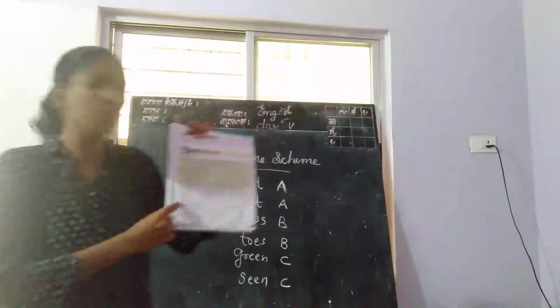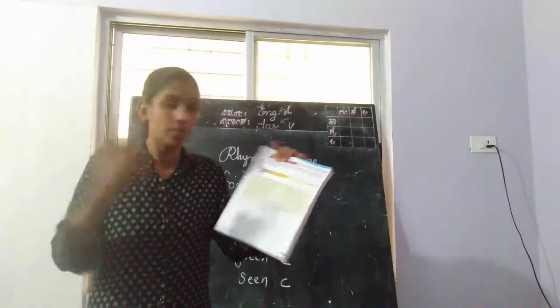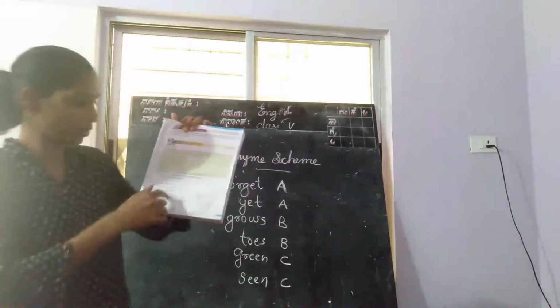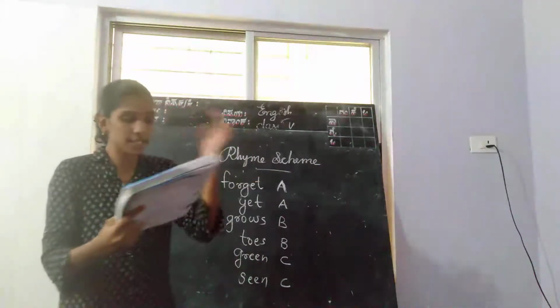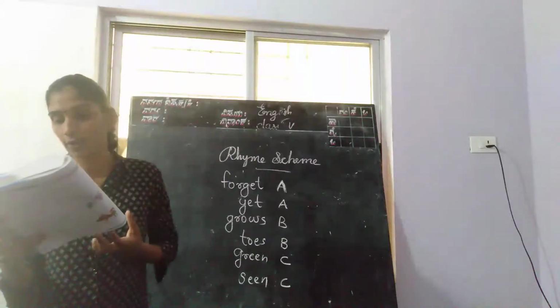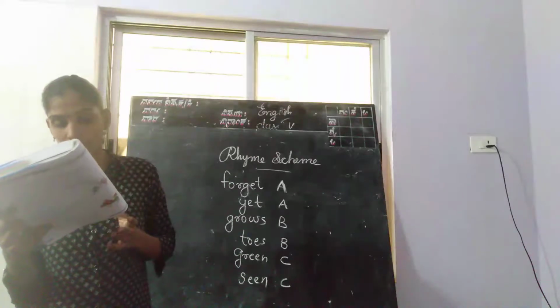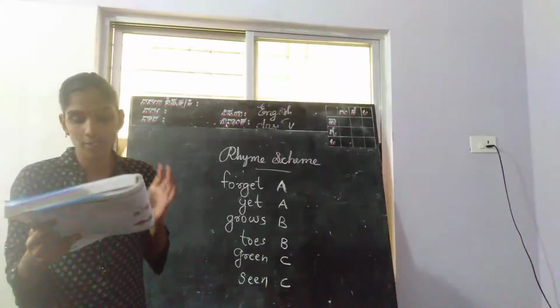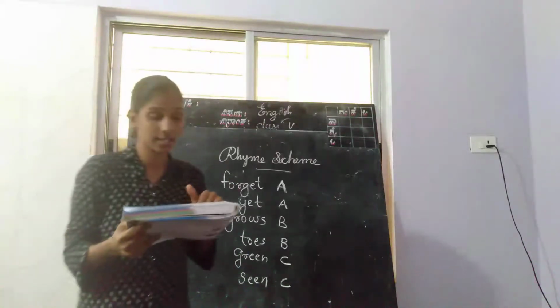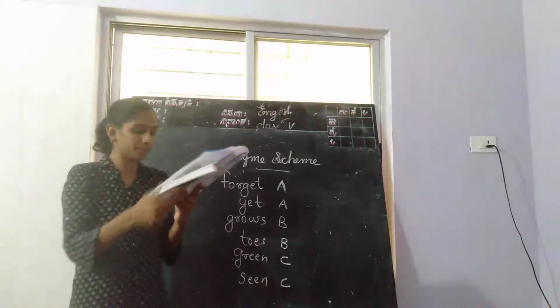Let us do the next activity. You will get more idea about this if we do the next activity. Identify the rhyme scheme for the following lines of the poem Fairy Bread by Robert Louis Stevenson. Here is another poem. Let us see how to write.